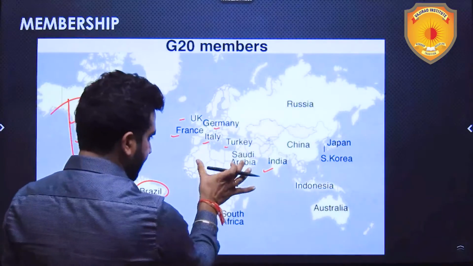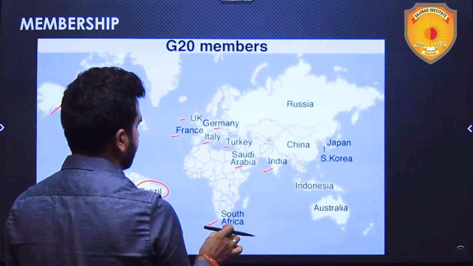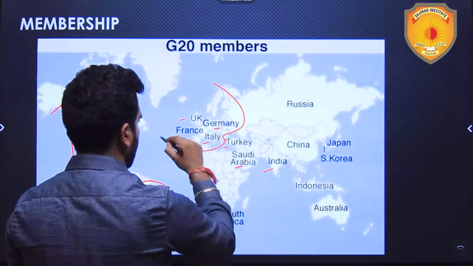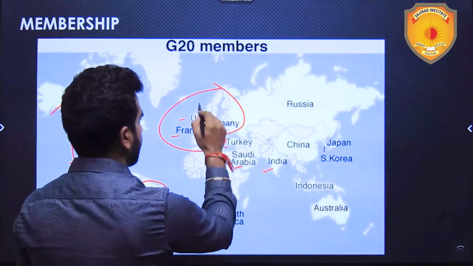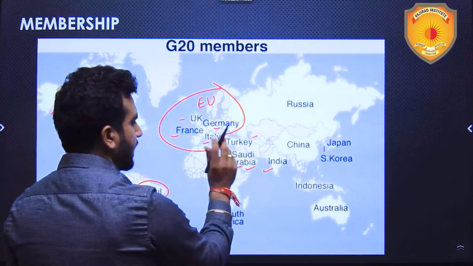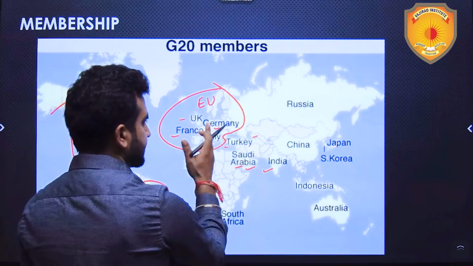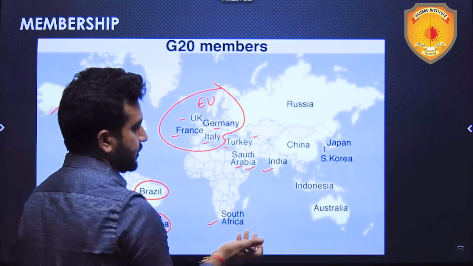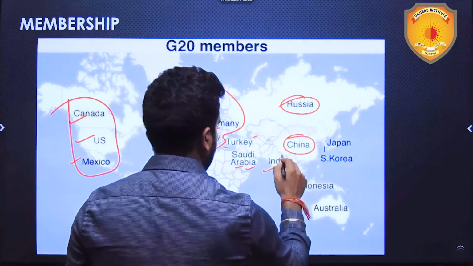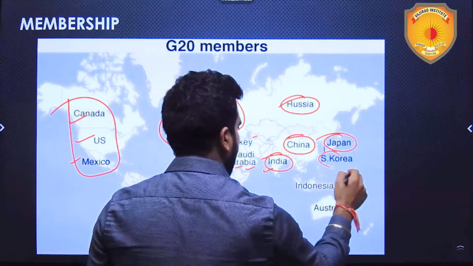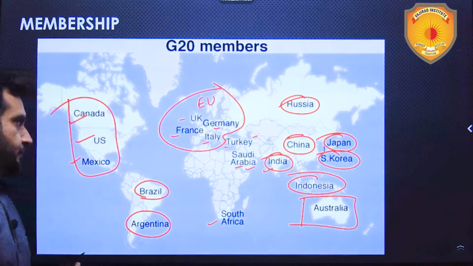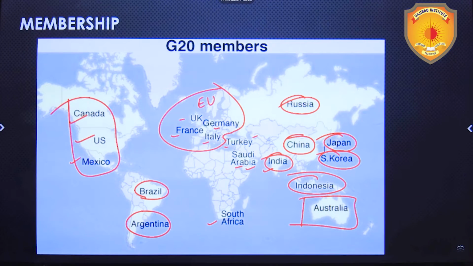This is basically, from Africa, only South Africa is there. From Europe, these four plus EU is there. Then Asia, Turkey, Saudi Arabia, although one city of Turkey, Istanbul, half is in Europe, half is in Asia, but we largely consider Turkey in Asia. Then Russia, China, India, Japan, South Korea, Indonesia, and then finally the last continent, that is Australia. So these are the 20 countries.